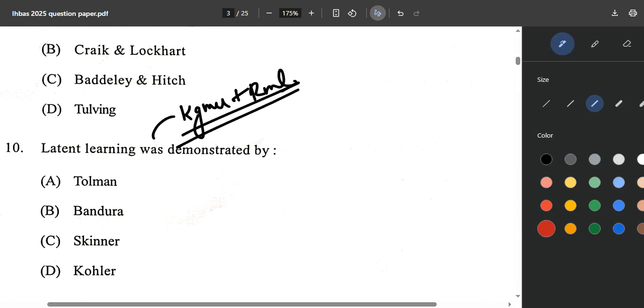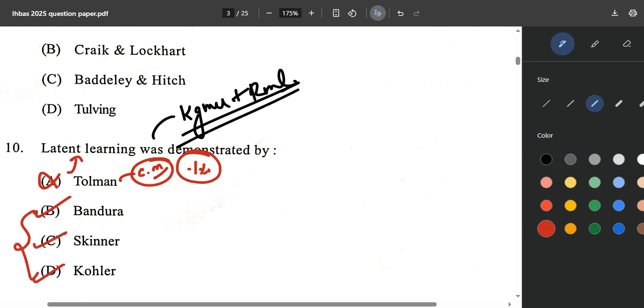They can ask about the cognitive map and the rats, but that is a very small chance.